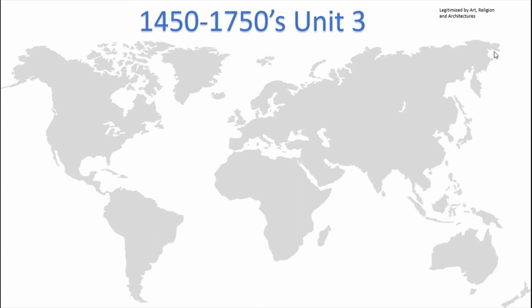Alright, so today we're going to be talking about Unit 3 and Unit 4 of AP World History Modern. This is going to cover the period 1450 to 1750.